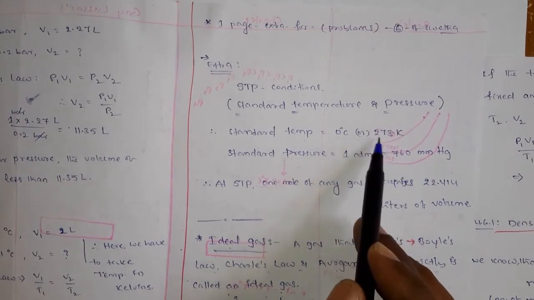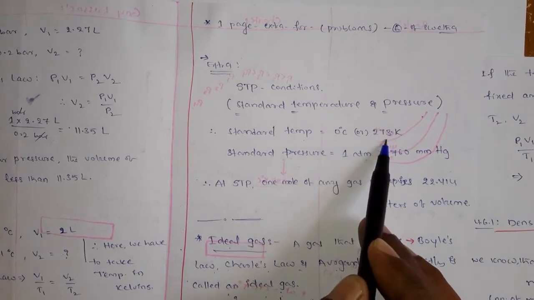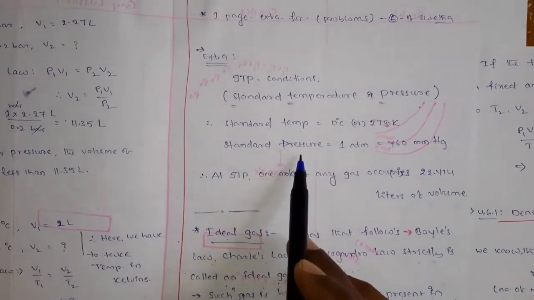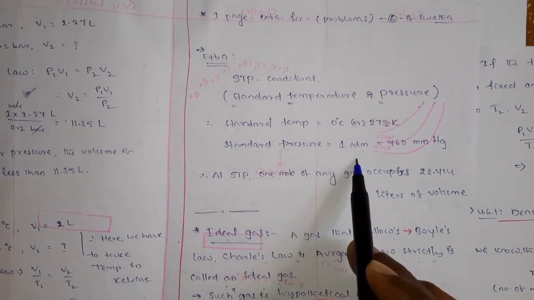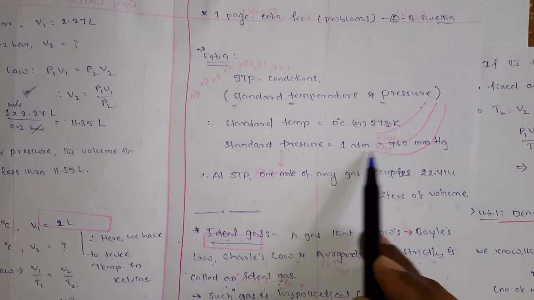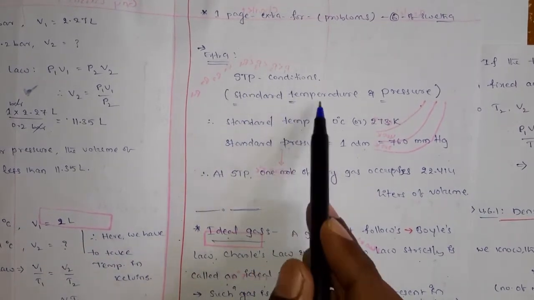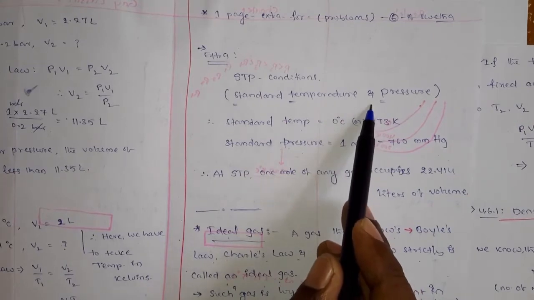And what is the standard pressure then? The pressure is 1 atmosphere or 760 mmHg. That you call the STP conditions, standard temperature and pressure conditions.